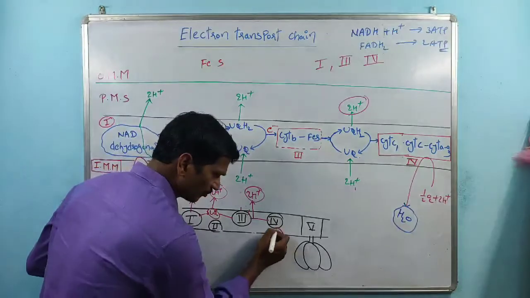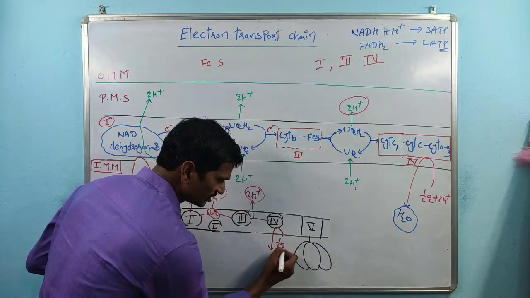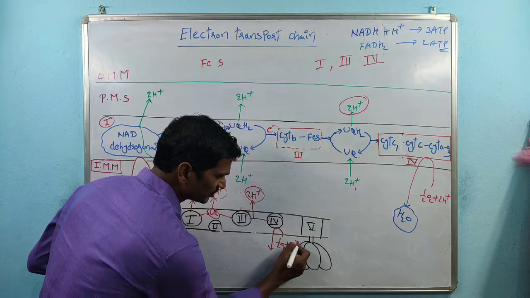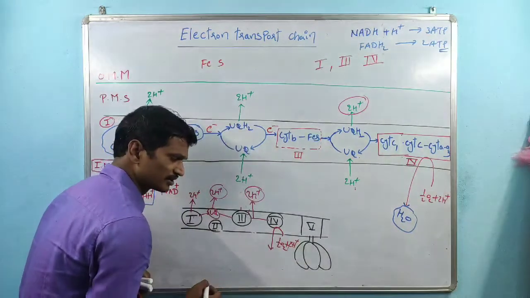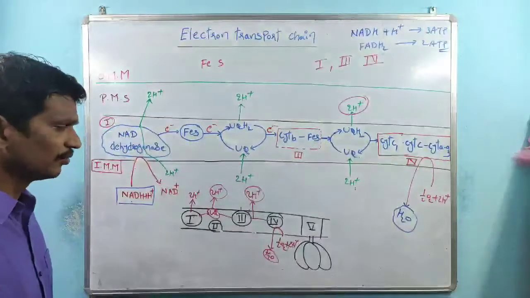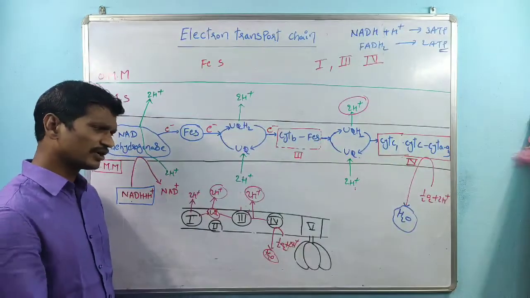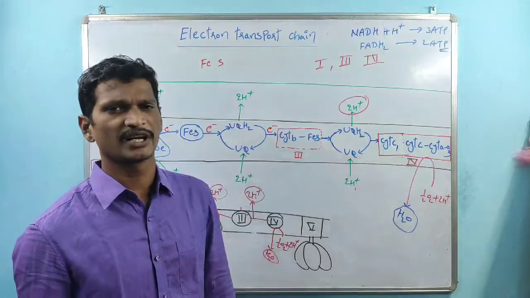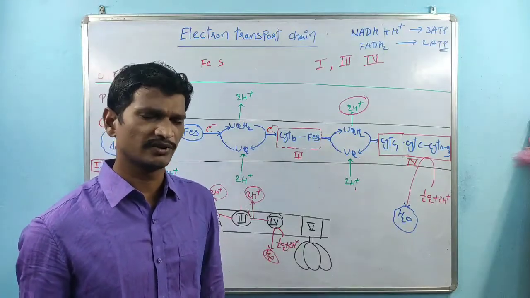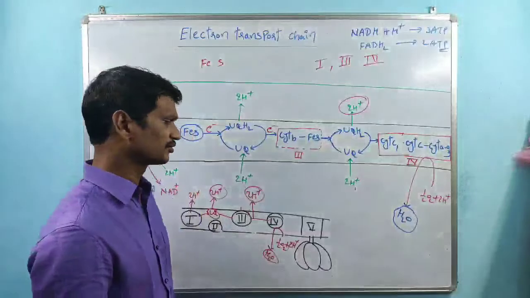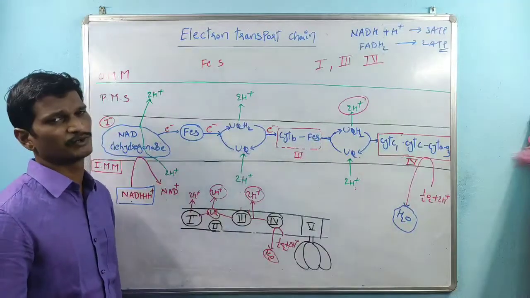At complex 4, molecular oxygen is the final electron acceptor. Here 2 H plus ions are taken along with molecular oxygen, and it produces water. Then what is the use of complex 5? Remember, complex 5 is not involved in the transportation of electrons, but complex 5 is very important.